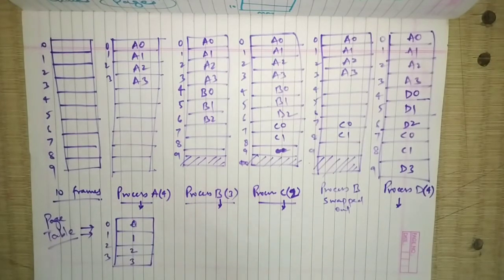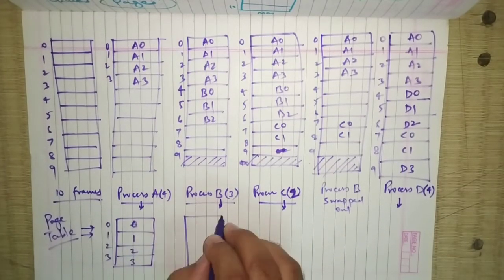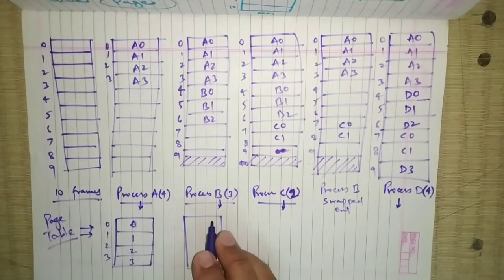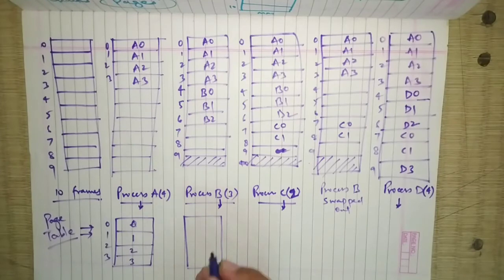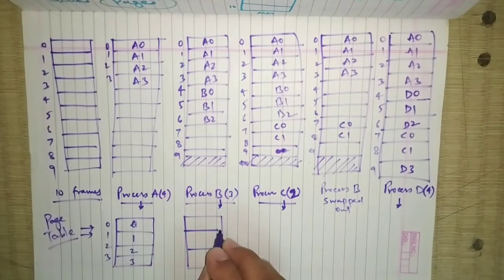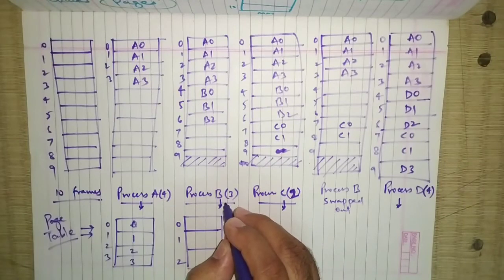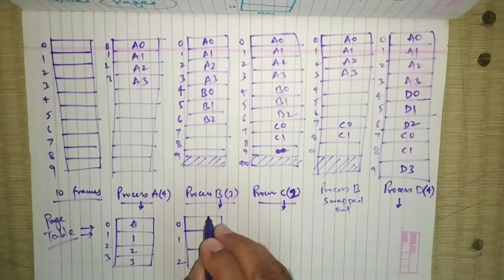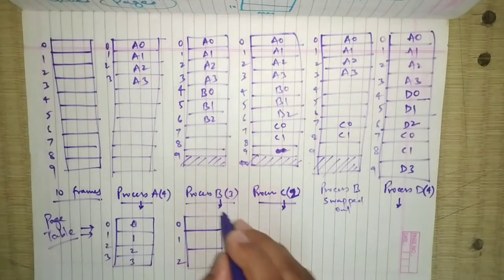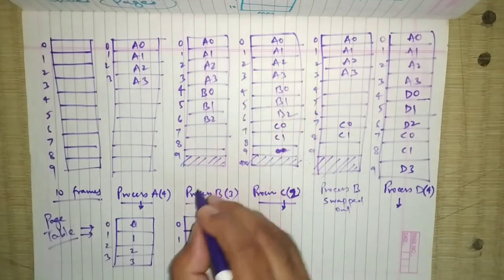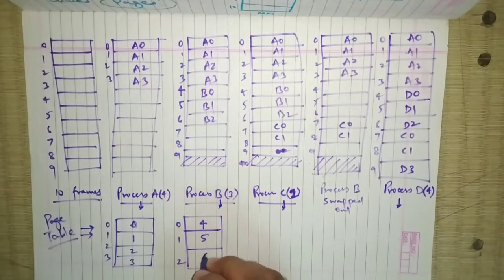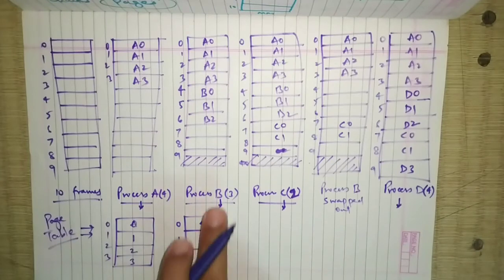Now we'll understand the page table for process B. In process B, how many pages are there? We have 3 pages, so we have drawn 3 entries. The indexing is 0, 1, 2. The pages of process B are in frames 4, 5, 6, so I will write 4, 5, 6. This is the page table for process B.